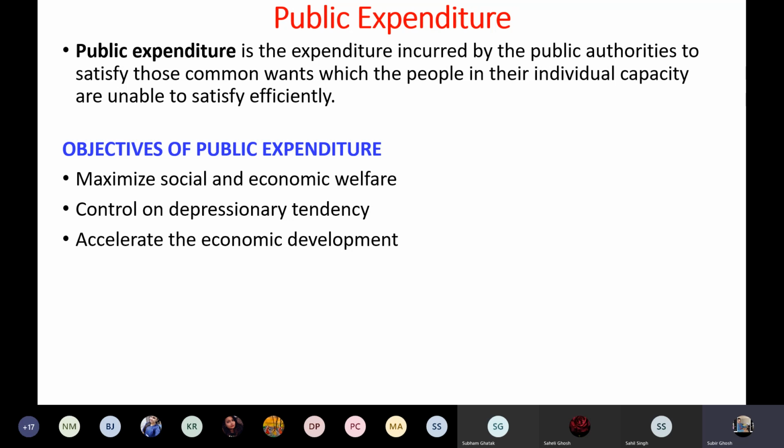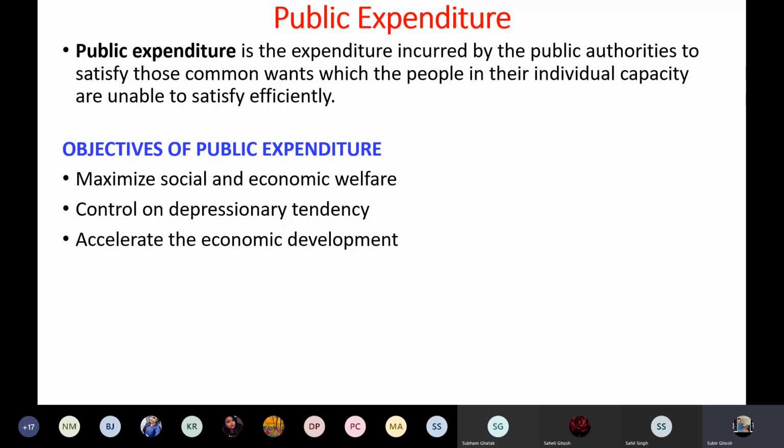What are the effects of public expenditure? An increase in public expenditure will lead to an increase in production. If more production takes place, then more machinery will be purchased and installed, and more people will be employed in that factory.